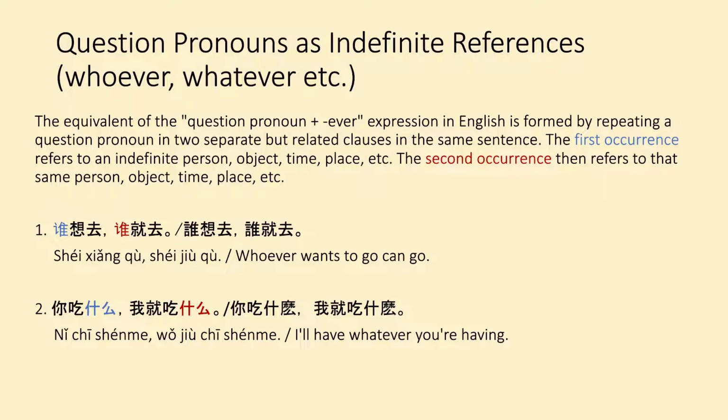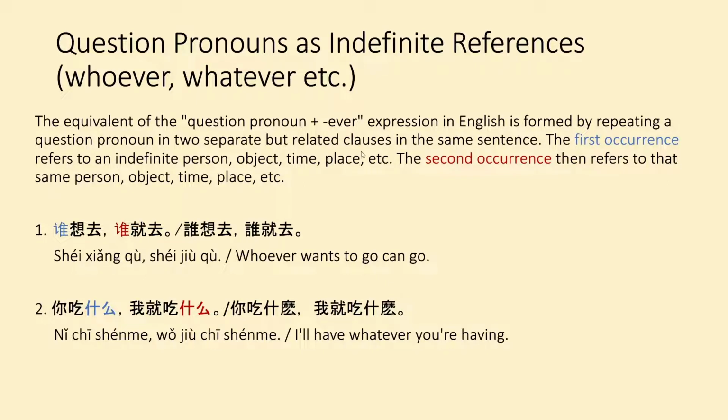This is a video for Lesson 19 Dialogue 2 and the 3 grammar points that are in the textbook for it. The first grammar point is using question pronouns as indefinite references. The equivalent of the question pronoun plus ever expression in English is formed by repeating a question pronoun in two